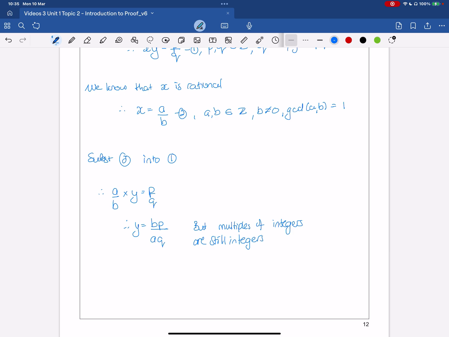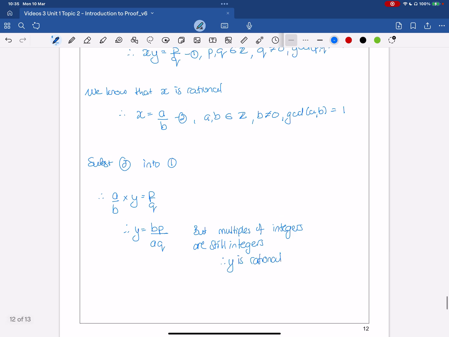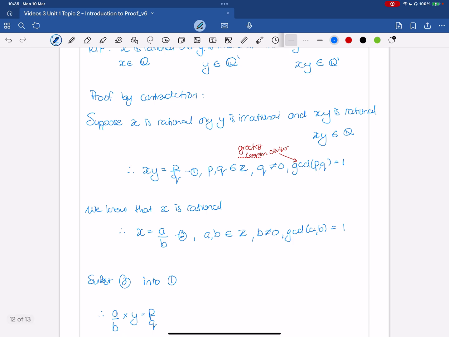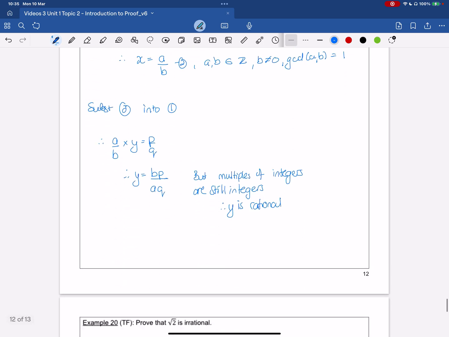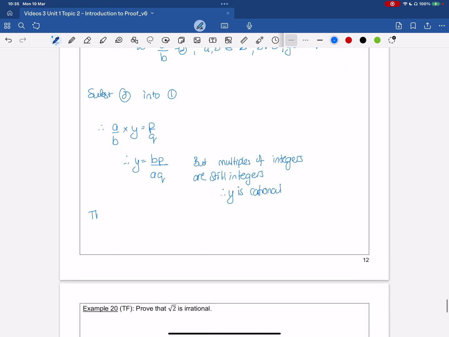Now the weird thing about that is it means that y must be rational. y is rational. But we said that y is irrational. So there is a contradiction, as y can't be rational and irrational.